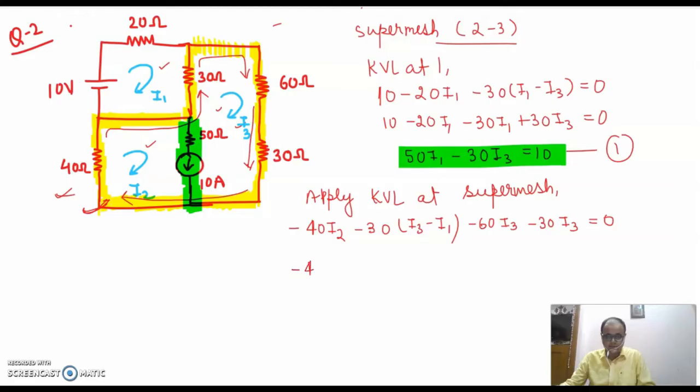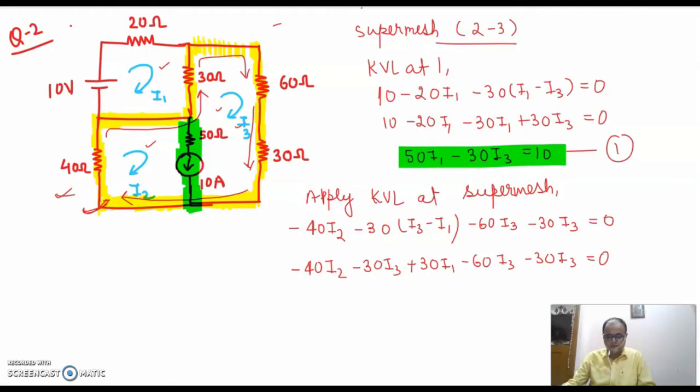This will be minus 40I2 minus 30(I3 minus I1) minus 60I3 minus 30I3 is equal to 0. I3 will be 60, 30, 30. This is 120.